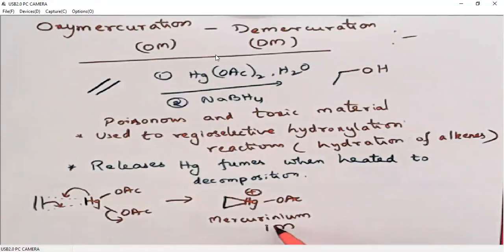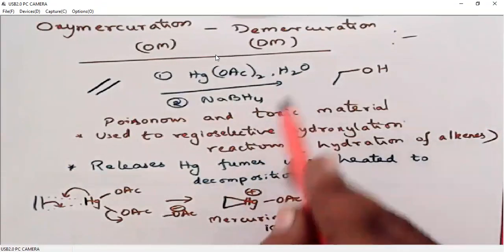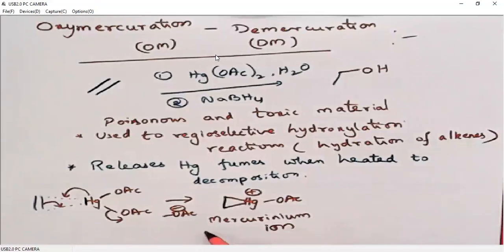This three-membered mercurinium ion, of course OAc minus is there, now it will undergo hydration reaction. We are also using water. So what happens? Water will add to one of the carbons in the double bond.